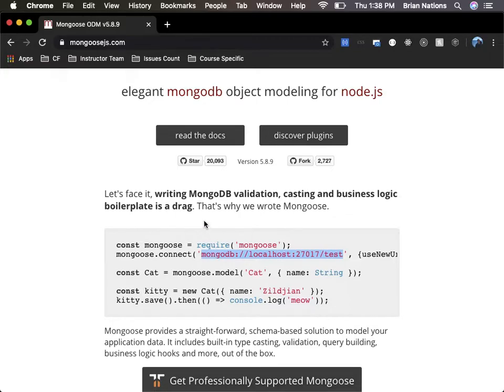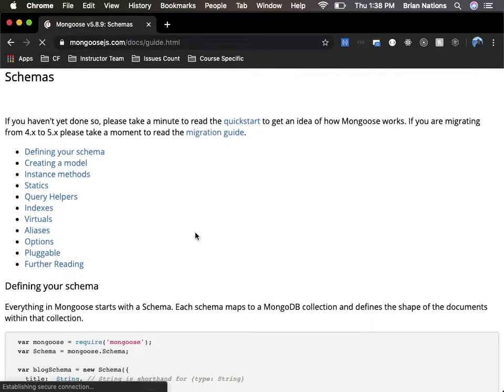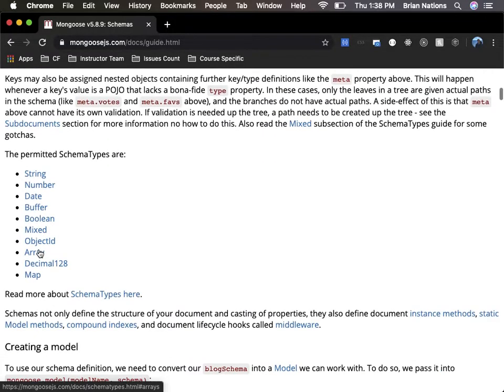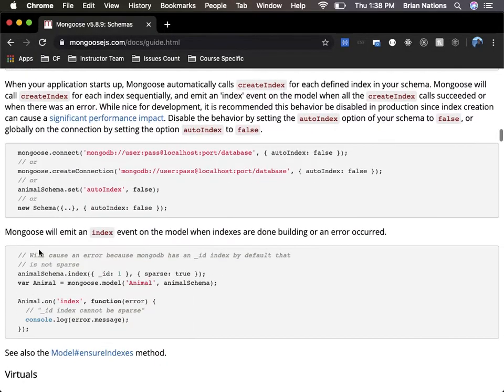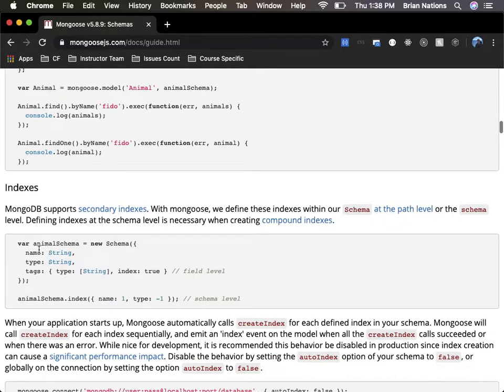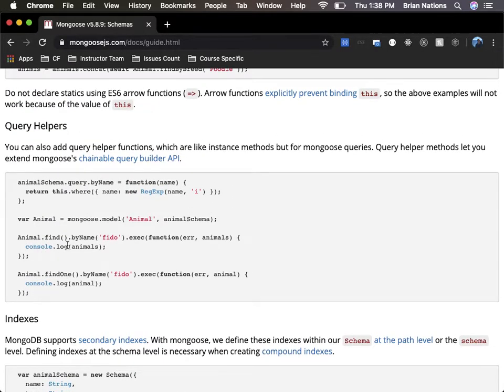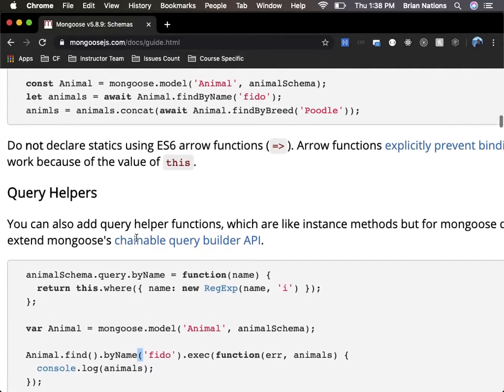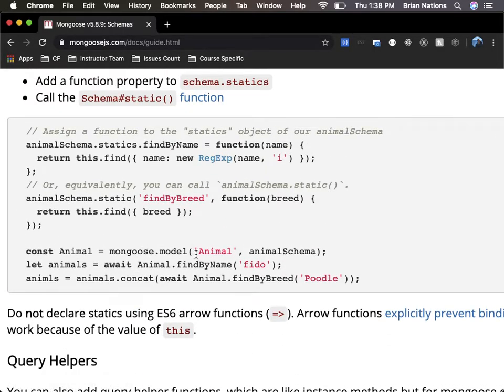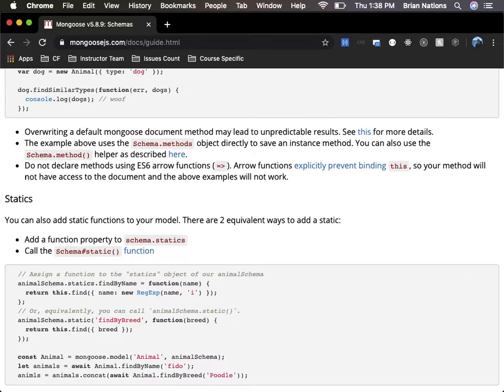Cool? Okay. So if we go to read the docs, there's all of this stuff, and it's kind of hard to find things and read through some of this documentation. But basically what I want to show you is that there are some simple methods like this. If I say animal.find, I can actually do things like by name. That's pretty crazy, right? We're going to be working with the most basic possible, which is find one. That means find one specific thing, given some property.